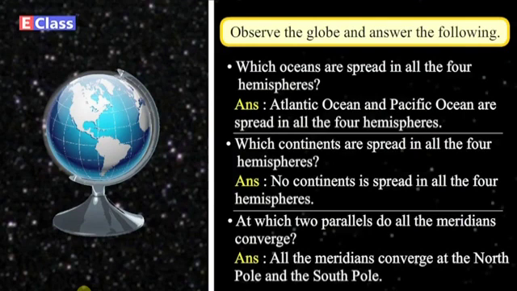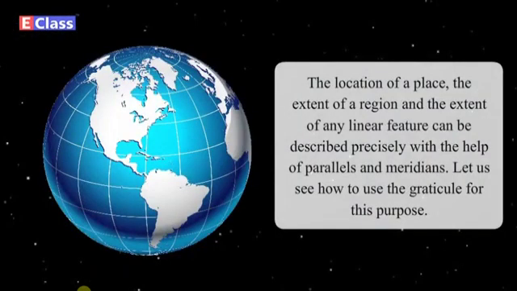When we talk about various places, regions, rivers, roads, etc., we are actually talking with reference to the Earth. The location of a place, the extent of a region, and the extent of any linear feature can be described precisely with the help of parallels and meridians. Let us see how to use the graticule for this purpose.